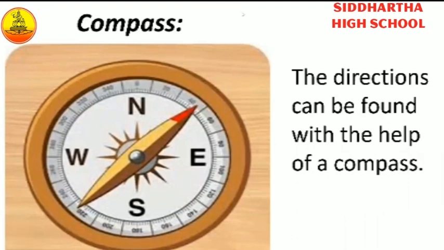Okay, children. Now I will ask a few questions. What is the shape of the earth? Yes, it is spherical in shape. What is the model of the earth? Globe is a model of the earth. How many oceans are there? Yes, there are 5 oceans: Arctic Ocean, Atlantic Ocean, Pacific Ocean, Southern Ocean, and Indian Ocean.